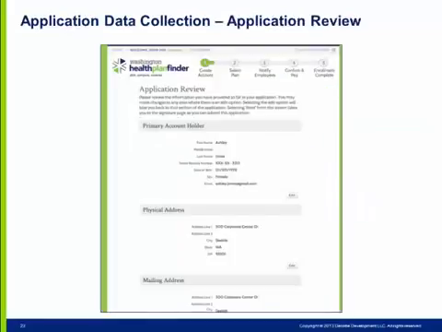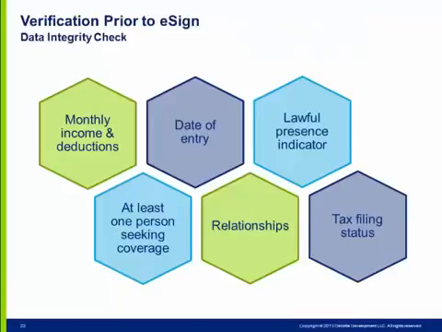On this page, the primary applicant reviews all the data they have provided over the course of the application process to ensure its accuracy. The primary applicant can edit any incorrect information from this page. In an effort to reduce basic system error codes, the following 6 system rules will be run before the information goes to the eligibility service.